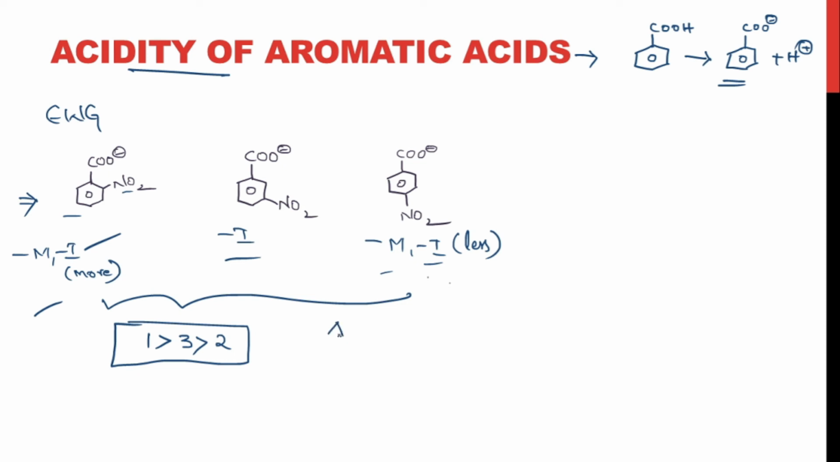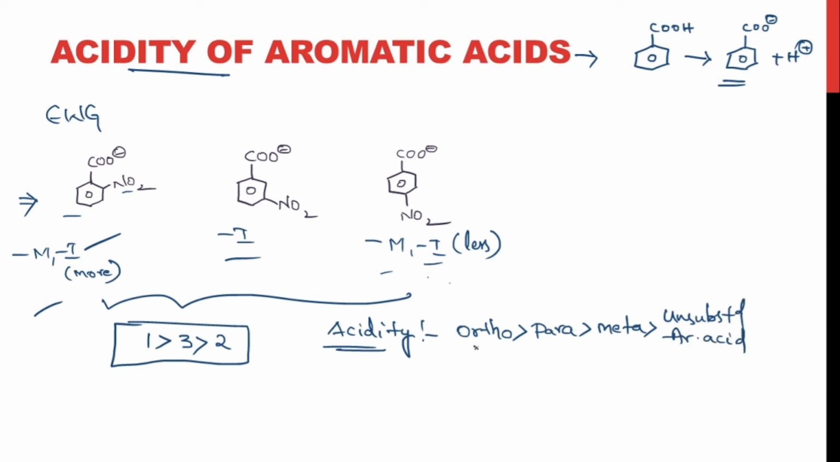Now we'll write the order of acidity. When the electron withdrawing group is occupying the ortho position, it is forming the stronger acid, right? Ortho substituted aromatic acid would be stronger than the para substituted, compared to the meta, and then comes the unsubstituted aromatic acid, right? This is the order of acidity of aromatic acids.